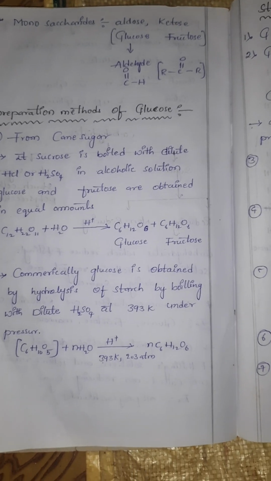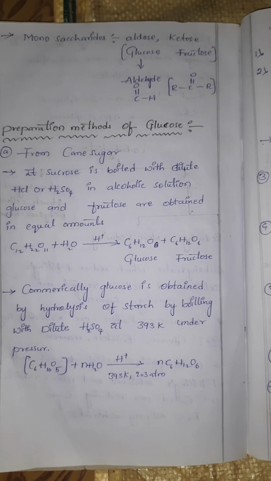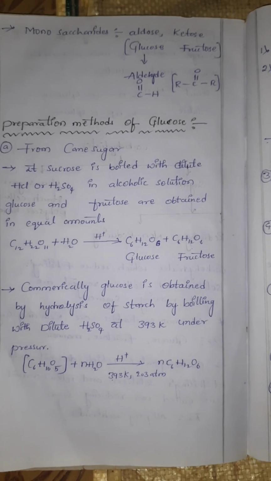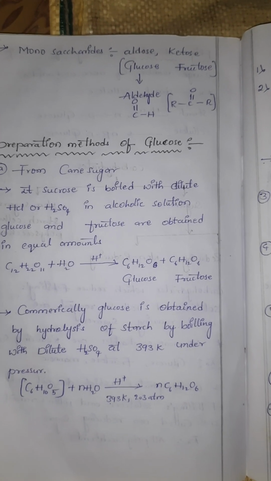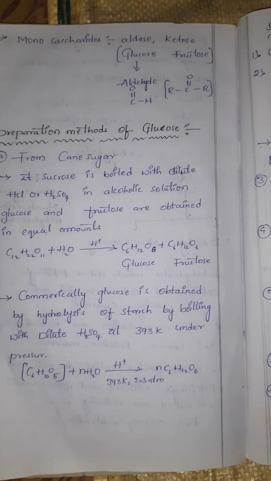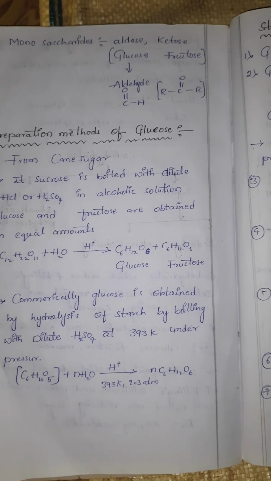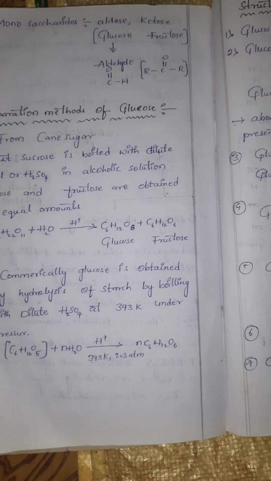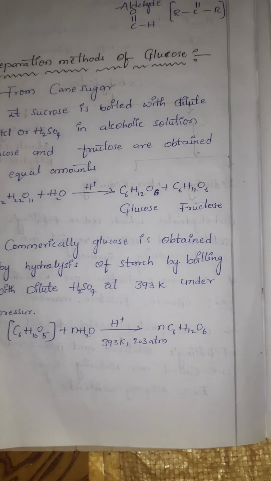Sucrose hydrolyzes to 1 mole of glucose and 1 mole of fructose. Commercially, glucose is obtained by hydrolysis of starch by boiling with dilute H2SO4 at 393 K under pressure. C6H10O5 is the starch, hydrolyzed in the presence of an acidic medium under certain conditions to form glucose.